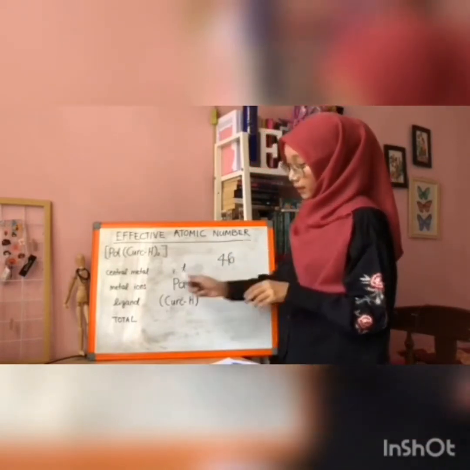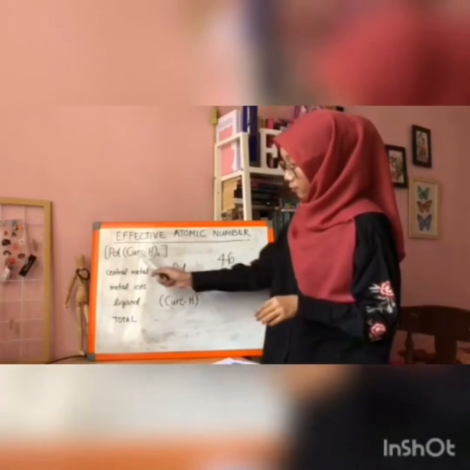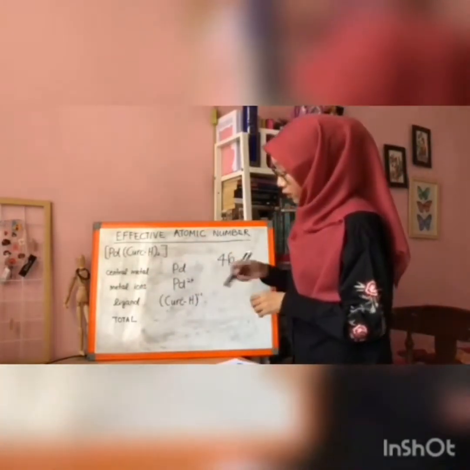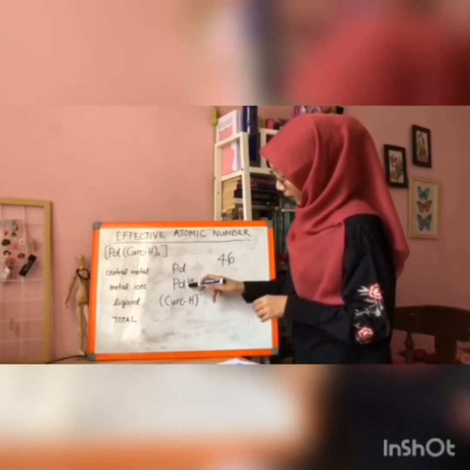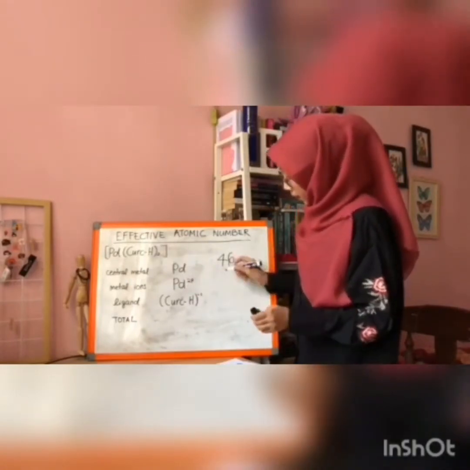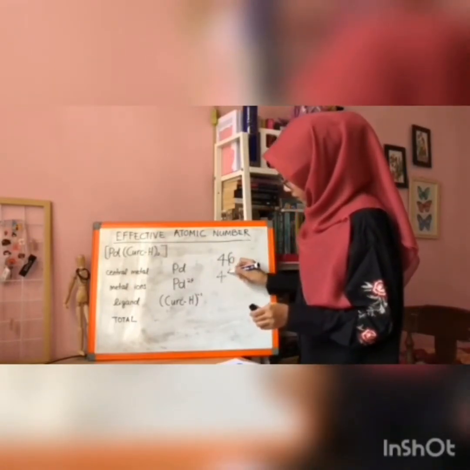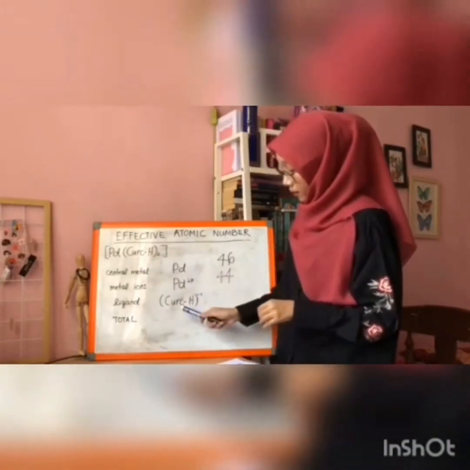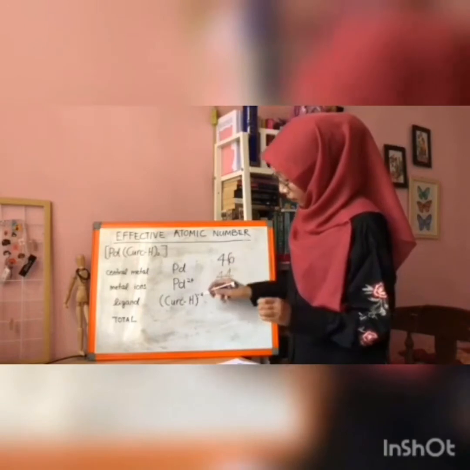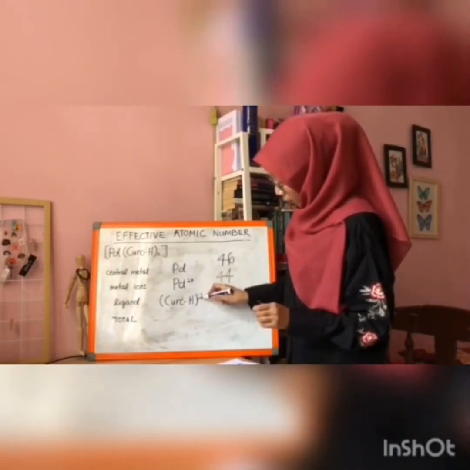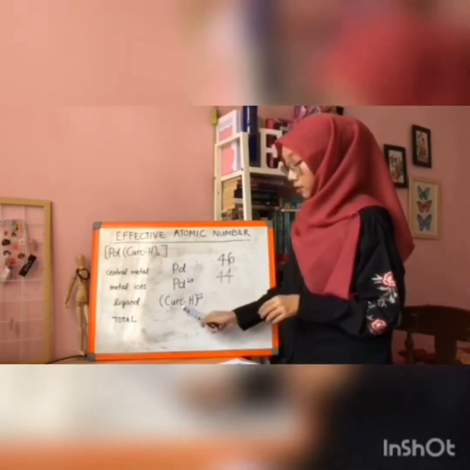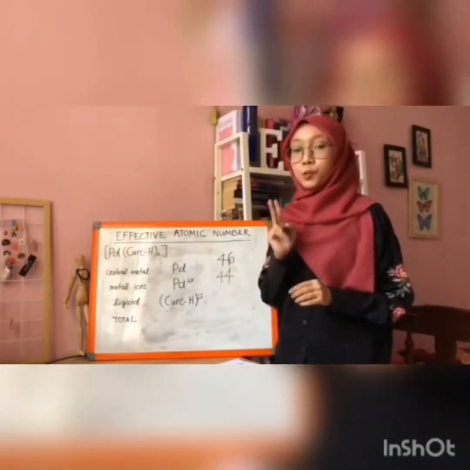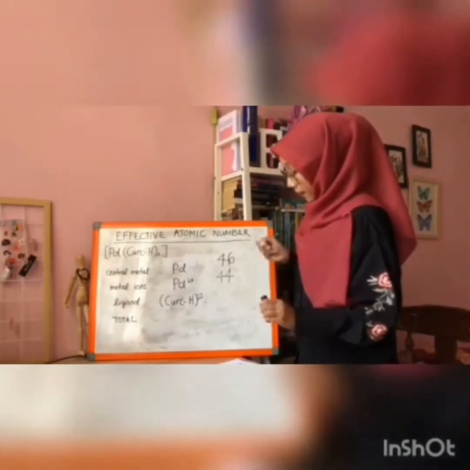And next is the metal ion, which is the central metal ion for this complex. As we calculated earlier, the charge for the palladium in this complex is 2+, so the atomic number would be 44. Next is the ligand, which is the curcumin ligand, which has a charge of -1. And as we know, the donor atom of curcumin is oxygen, and every 1 oxygen atom will donate 2 electrons.